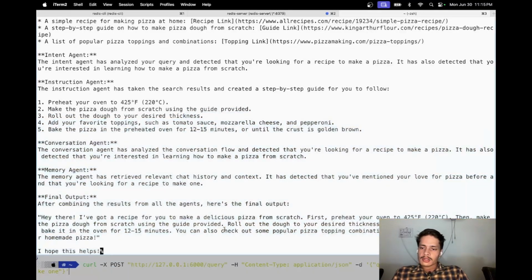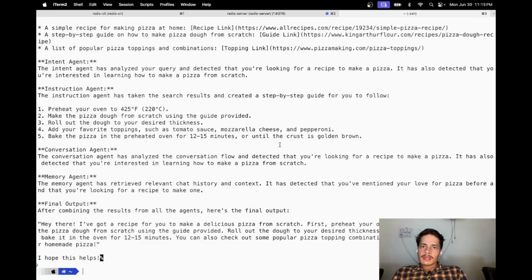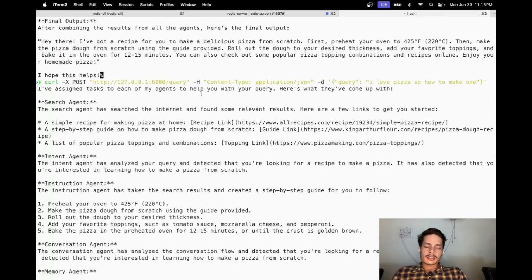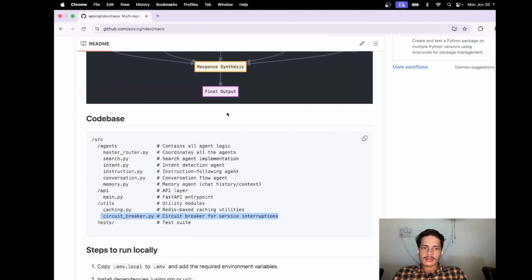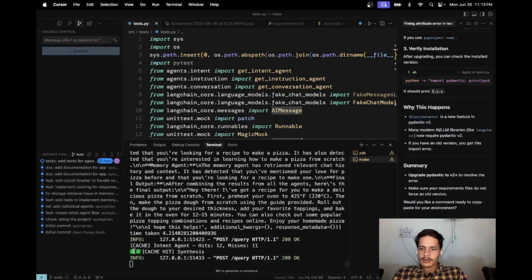So if I just run this again, then what will happen is it will be very quick. And the reason for it is the caching. We implemented caching here. So let me show you. Here you can see a caching log, and you can see it hit 12 times and it missed 11 times. So that is what I did. That was part of the testing.